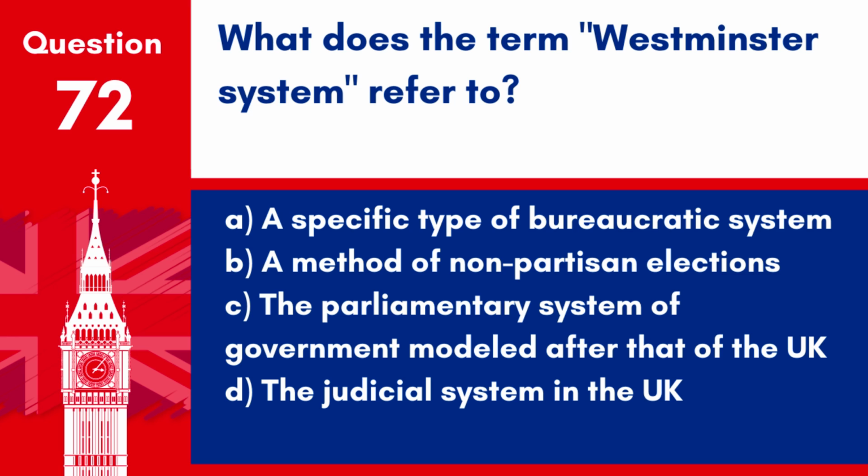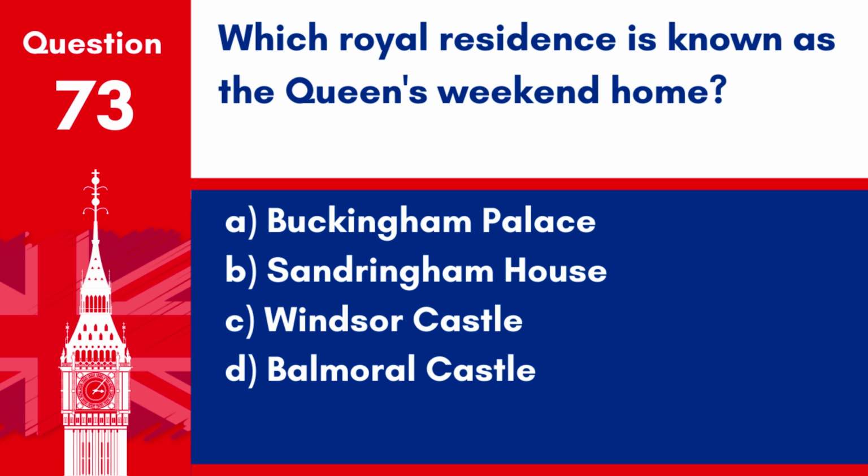Question 72. What does the term Westminster system refer to? A. A specific type of bureaucratic system. B. A method of non-partisan elections. C. The parliamentary system of government modeled after that of the UK. D. The judicial system in the UK. Answer C. The Westminster system is a democratic parliamentary system of government that was first developed in the UK and is used by many other nations.